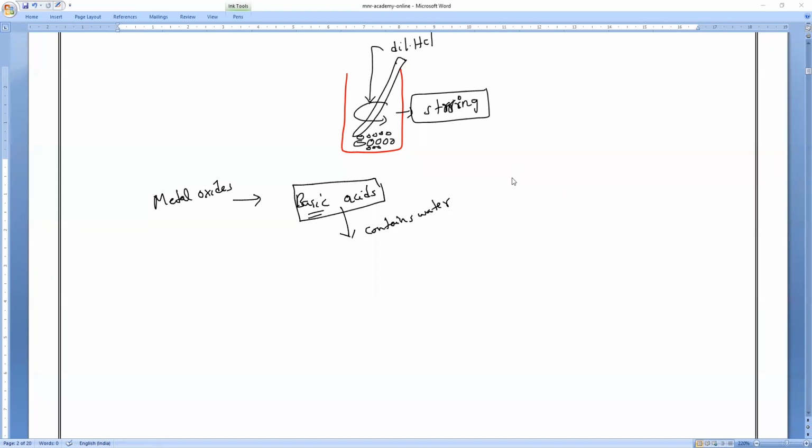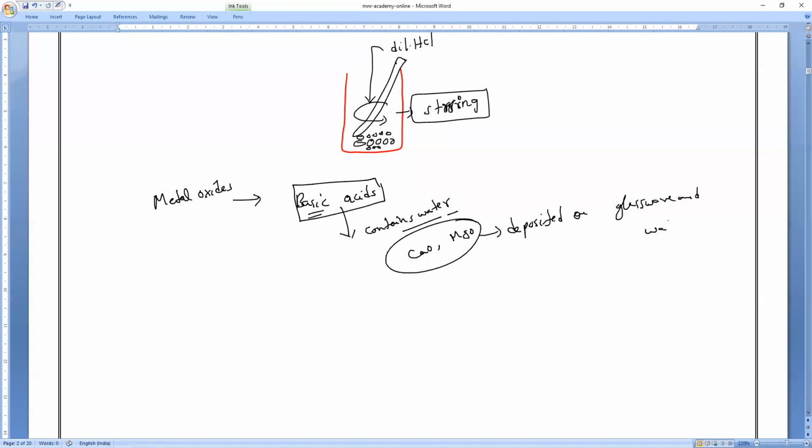Yes or no, guys? All of you? Yes, sir. Yeah, excess salt. So when they contain water, these things get deposited. The salts like CaO and MgO will get deposited on glassware as well as water pipes.